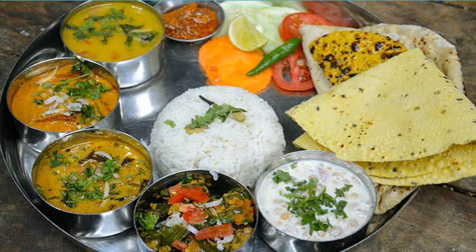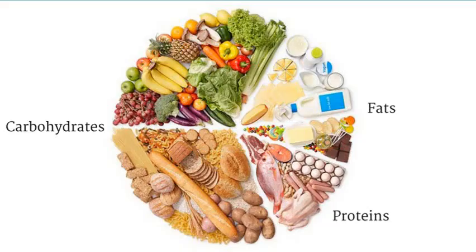So friends, the homely food which we eat as sabzi, roti, cereals, dal chawal, vegetables, fruits, ultimately provides us macronutrients such as carbohydrates, proteins and fats along with micronutrients such as vitamins and minerals.